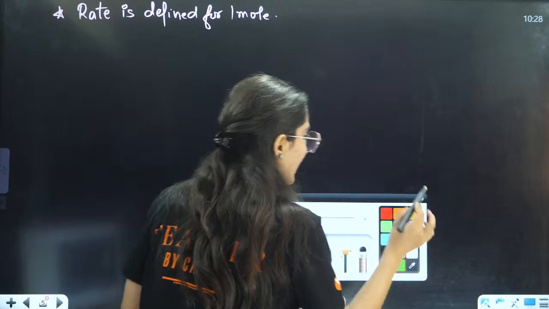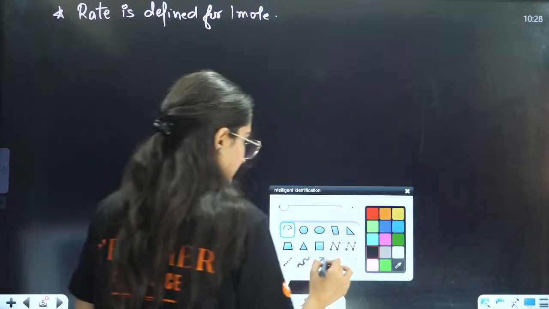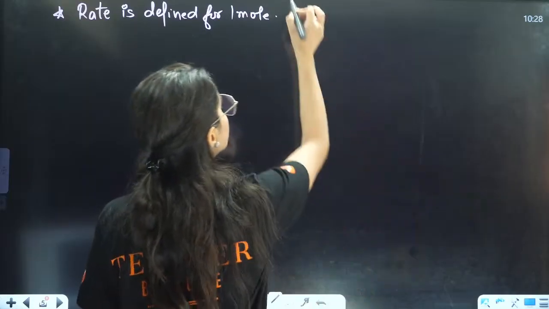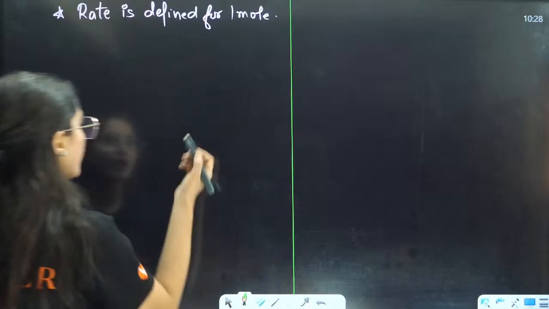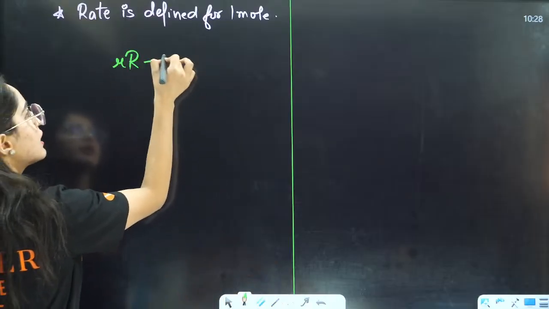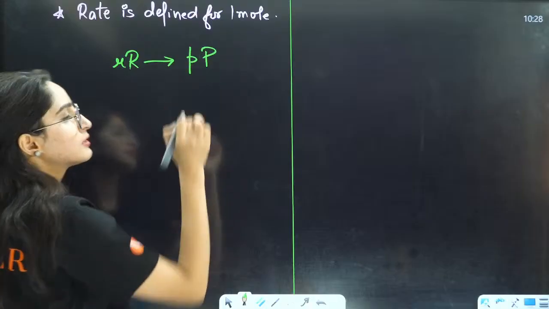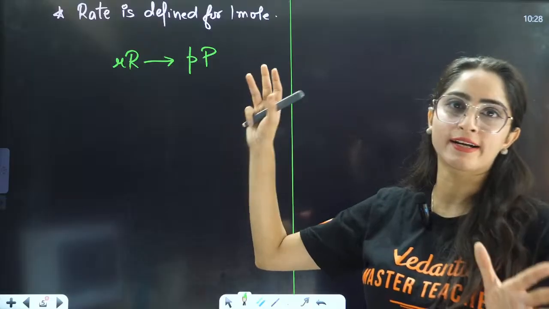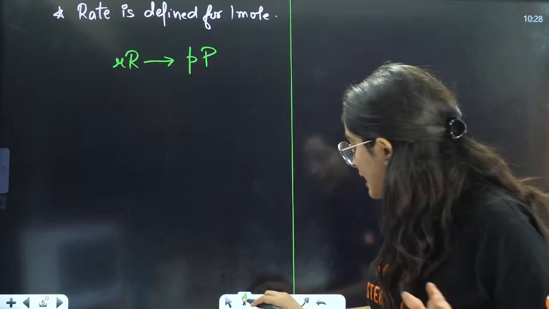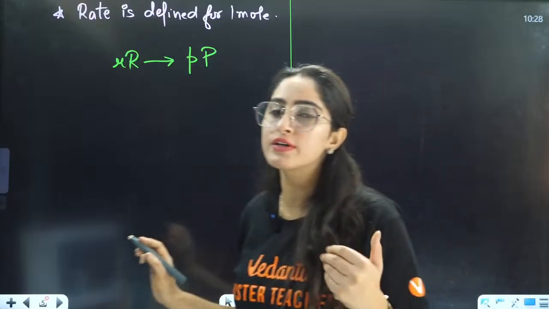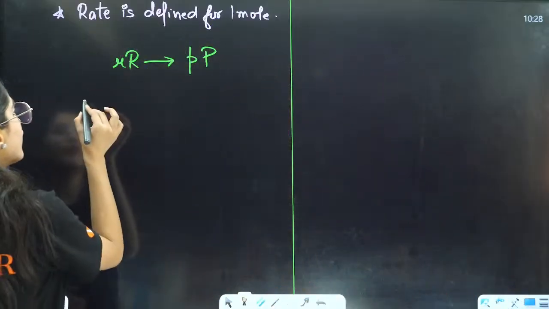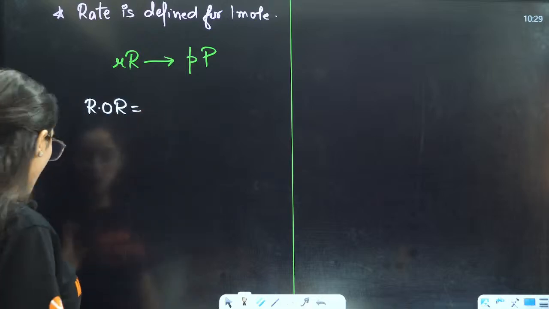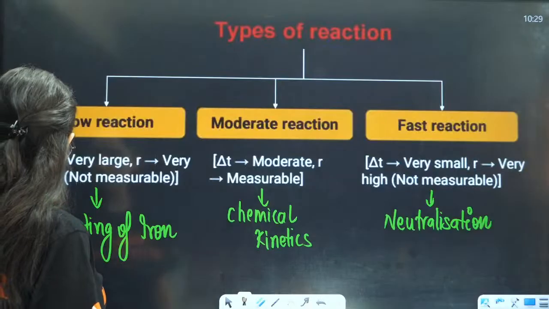For example, you don't have 1 mole, instead you have many moles, that is r moles of R give rise to p moles of P. That means r moles of reactant R and p moles of product P. Now, we were supposed to write rate in the form of reactants.